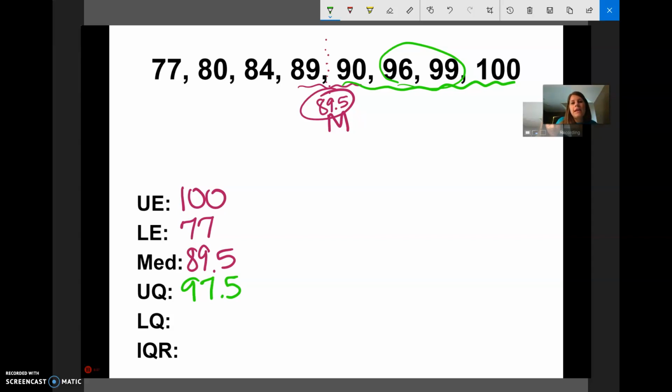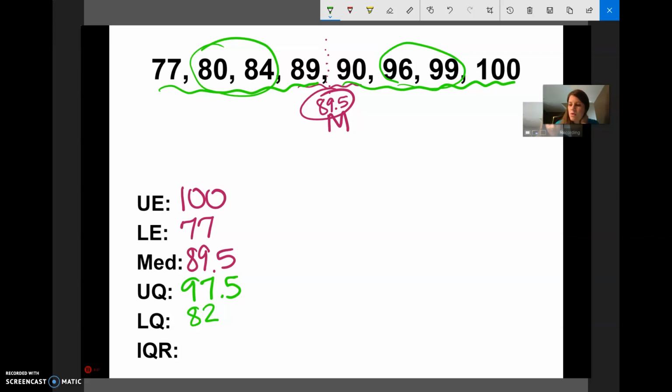I can use 89 because once you label your median, you don't use it anymore, kind of like the previous example. But in this case, 89 just helped me get my median. It's not the median, so I still use it as part of my lower half. So these 4 are the lower half. These are the 2 in the middle. When I average those out, this one I can do in my head. Halfway between 80 and 84 is 82.